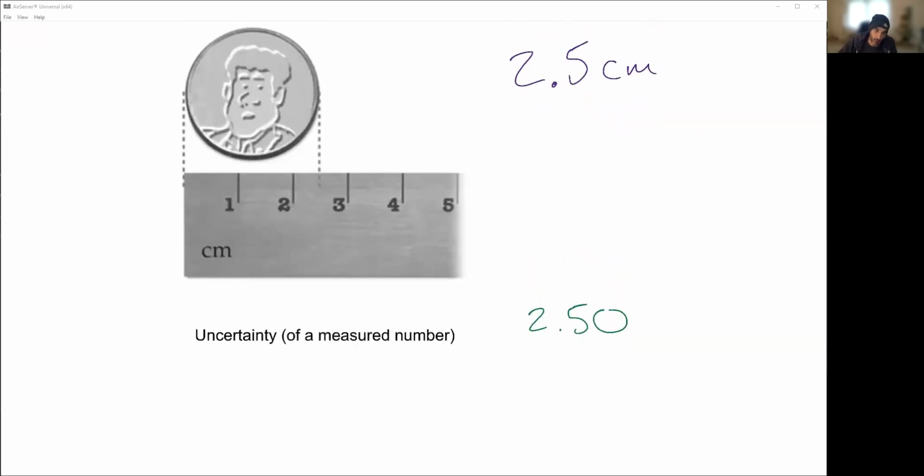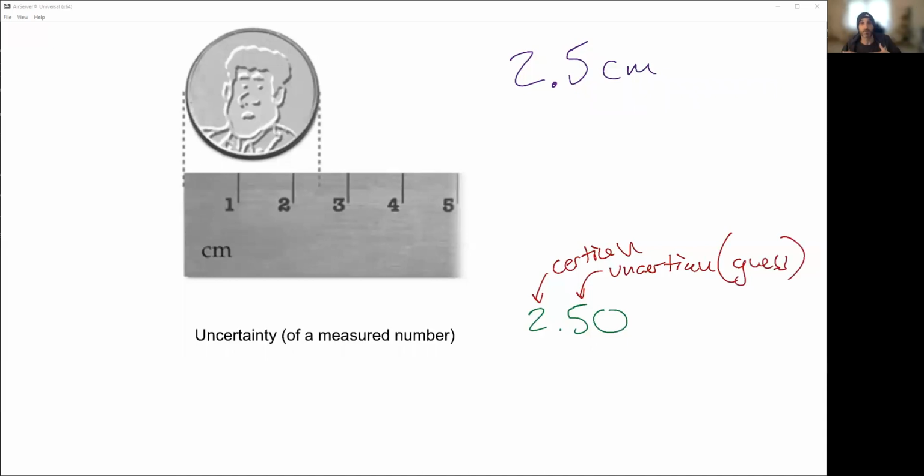We are absolutely 100% certain about the 2. No one's arguing that. No one could say that actually it's less than 2 or more than 2. So 2 is correct. That 5 is the value where we are a little bit uncertain. If someone said 2.4, someone said 2.6, you would let it go, because this is our guess.